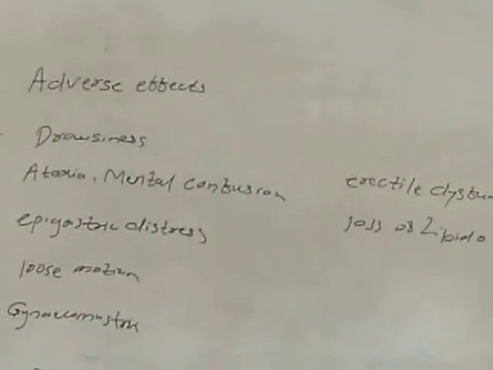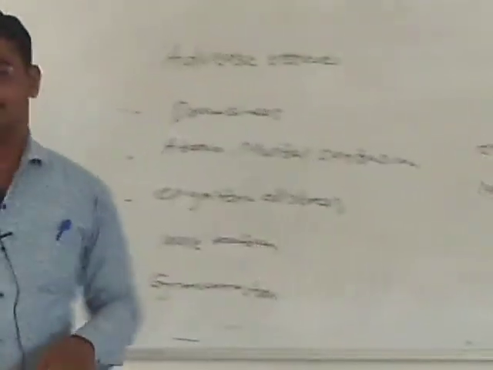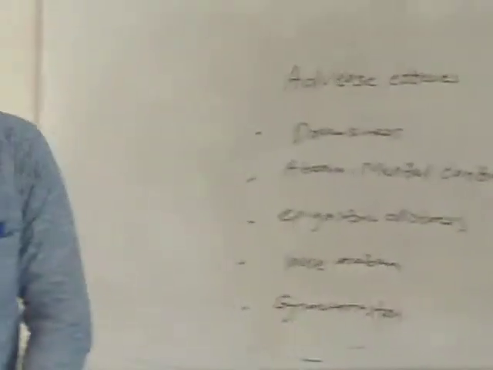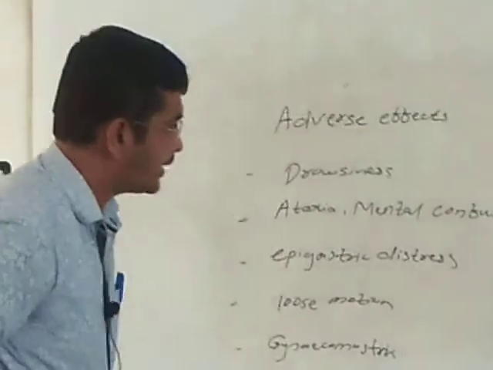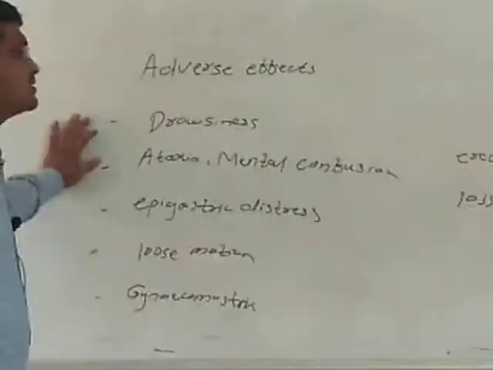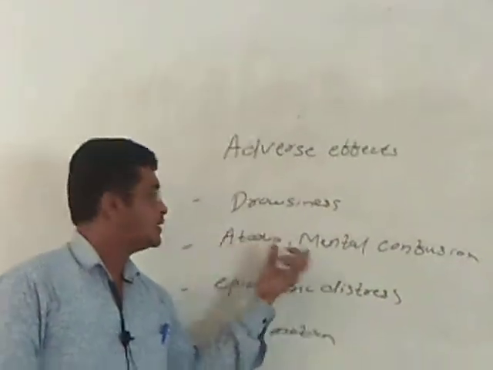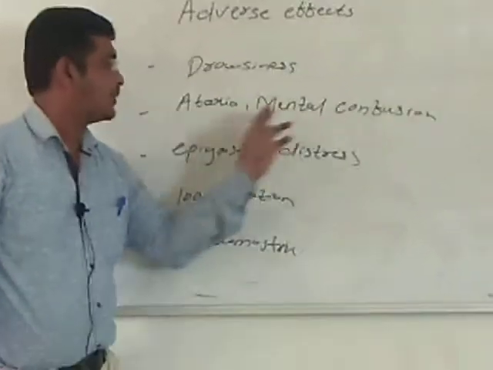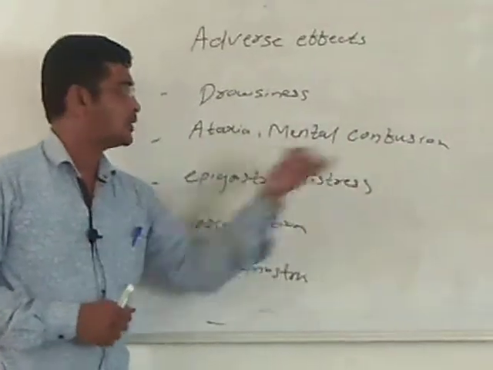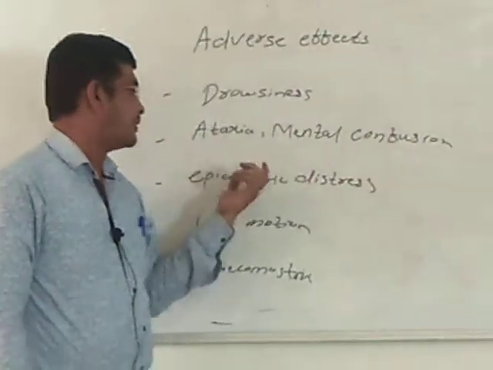First effect of spironolactone is drowsiness. Ataxia: this drug is also responsible for ataxia. Ataxia means impaired balance or impaired coordination. This drug damages the brain nerve, so due to damage of the brain nerve, incoordination and imbalance are there. Mental confusion is also there, because this drug is damaging your brain nerve.